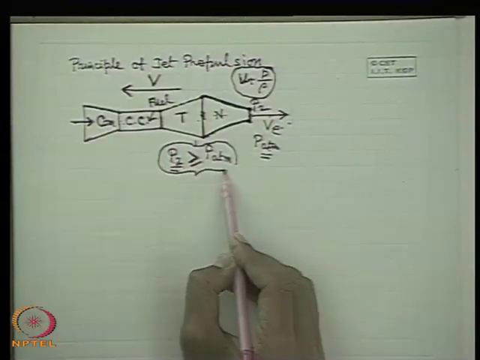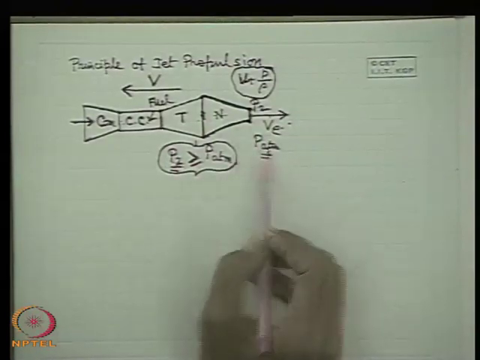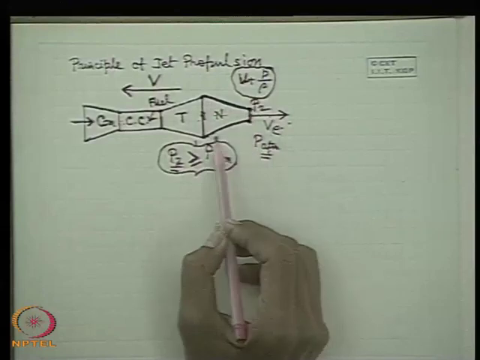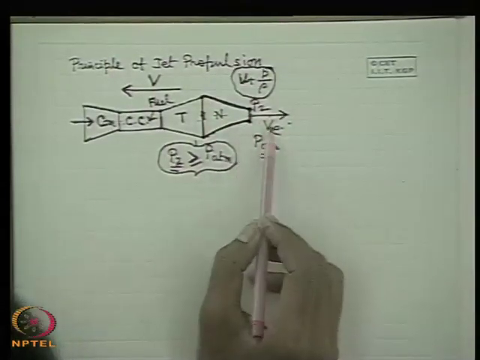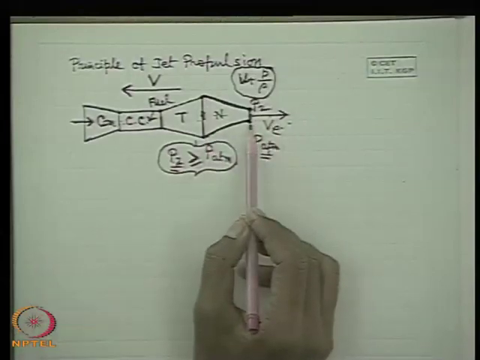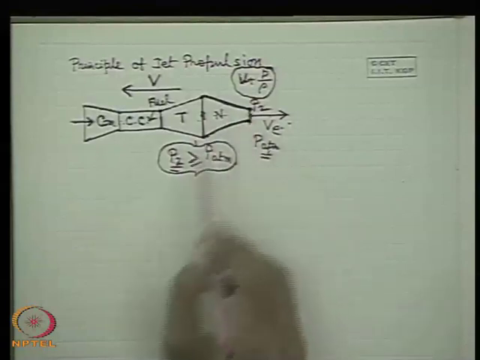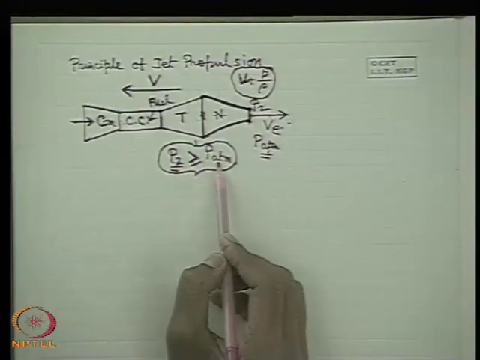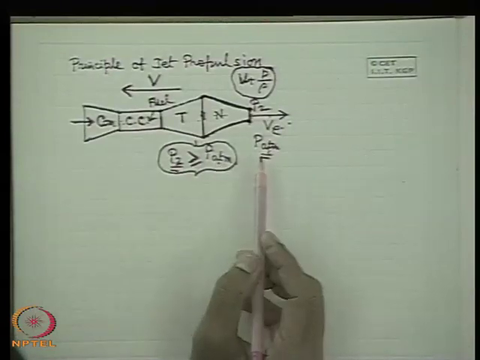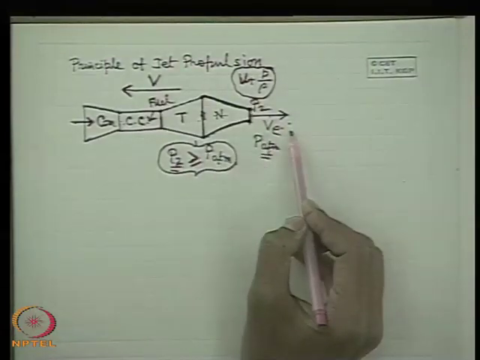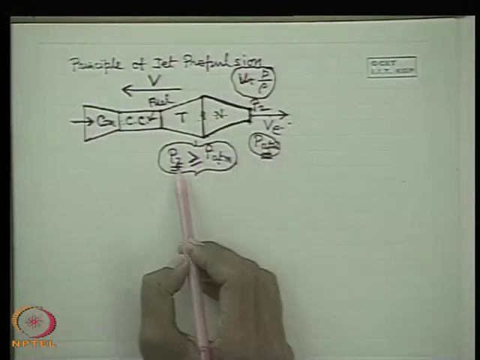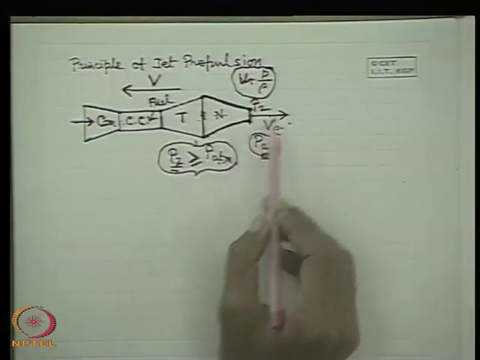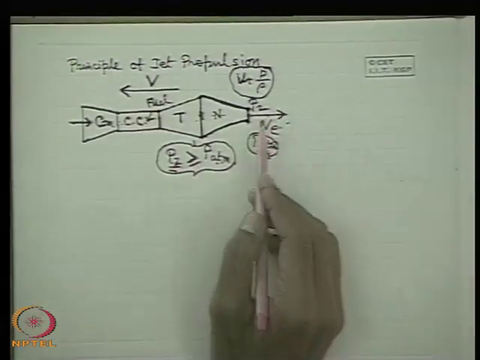Sometimes, even if the atmospheric pressure and the inlet pressure are such that expansion of the gases up to supersonic velocity is possible, it is not allowed like that. It is allowed to expand only up to sonic velocity through a convergent nozzle, so that P2 becomes greater than P atmospheric. And in some cases it is not so, a convergent-divergent duct is used, so that the expansion up to atmospheric pressure is allowed, where the discharge plane pressure becomes equal to atmospheric pressure and the velocity of discharge is supersonic.